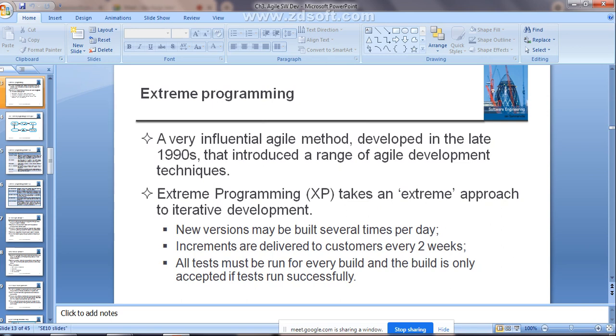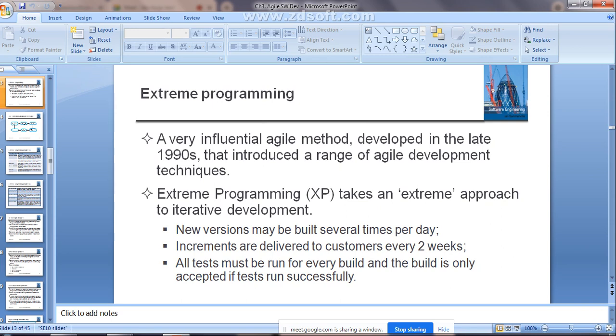Every week, or every 2 weeks, it delivers increments to the customers. Increments are nothing but the different versions, right? And there you add different functionalities. Before building that particular software, it has to run through all the different kinds of tests. It may be unit testing, component testing, system testing, and acceptance testing. All the different kinds of testing will be run. Once those run successfully, only then will that particular software be accepted.